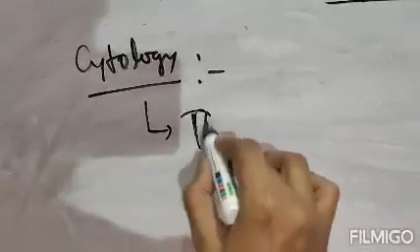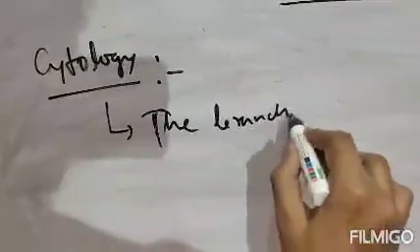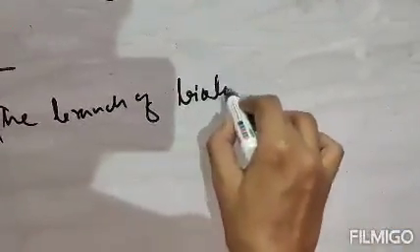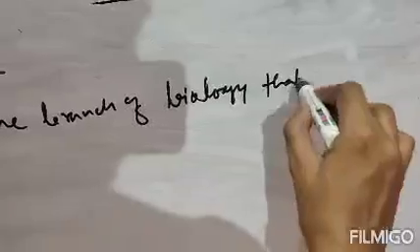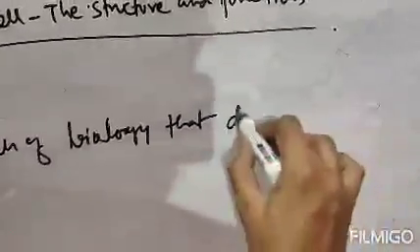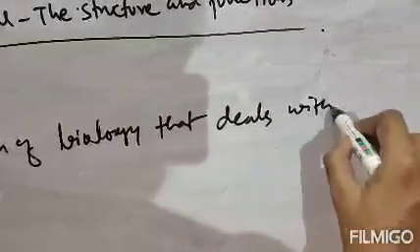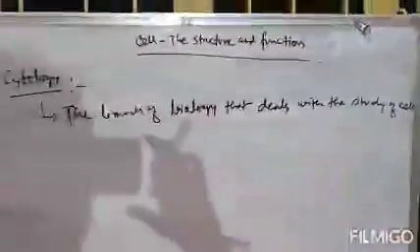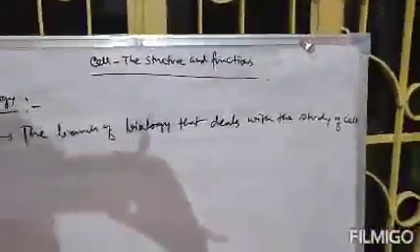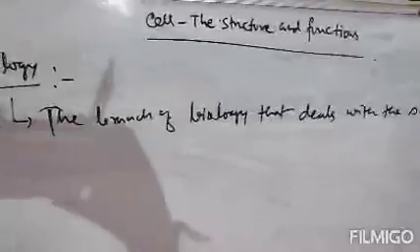So we will write the branch of biology that deals with the study of cell. So the branch of biology that deals with the study of cell is actually your cytology. Clear? Now the cell, actually there are two types of cell. One is your animal cell and one is your plant cell, depending on the living organisms.